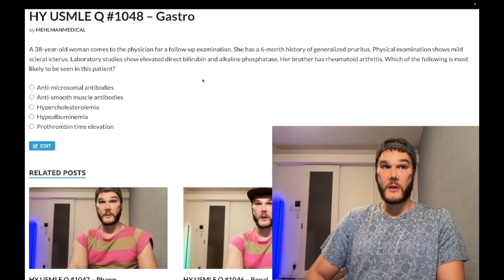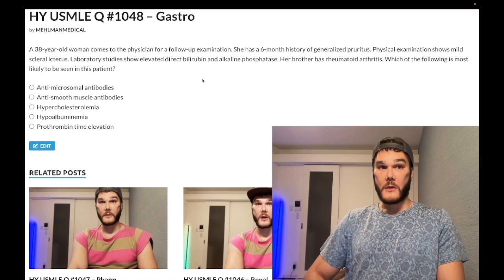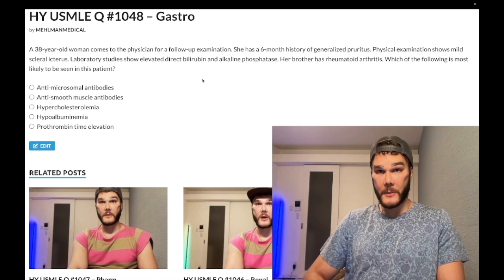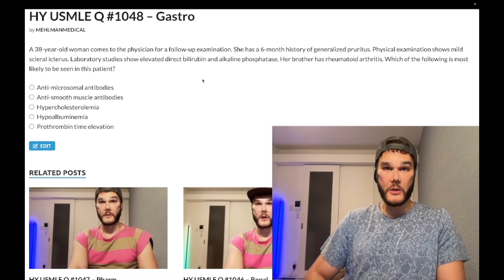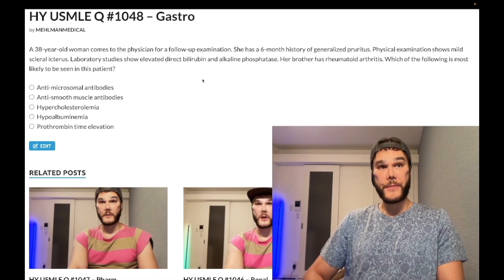They can say she has a history of autoimmune thyroiditis. She has a history of vitiligo. Her brother has rheumatoid arthritis. So this is the combination you need to know. This vignette, as simple as it gets, plus high cholesterol. I mean, this is primary biliary cirrhosis. And you get anti-mitochondrial antibodies, not anti-microsomal. And you can give ursodeoxycholic acid, aka ursodiol, as a treatment, which decreases cholesterol secretion into bile.